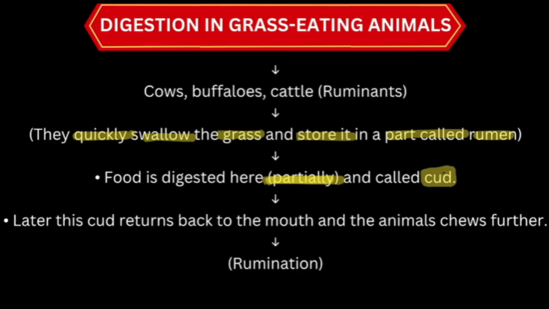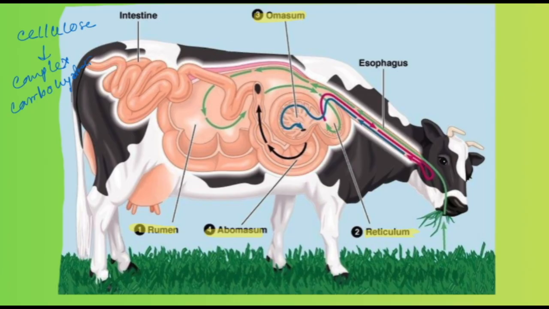After some time, this curd returns to the mouth again, and then the animal chews it. Okay, we often see a cow standing in the corner, and the whole day they chew their food. What is that food? This is the curd that is already partially digested in their rumen. Again this partially digested curd returns to their mouth, and then it is chewed.